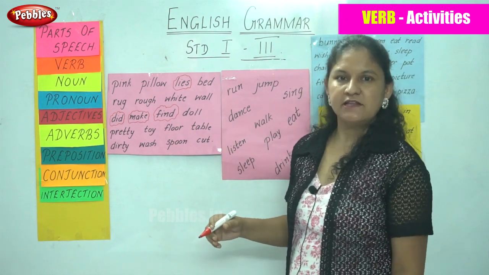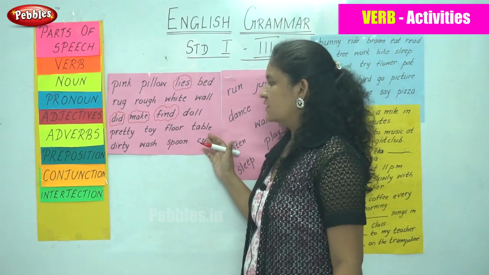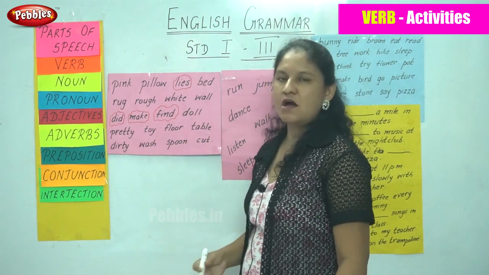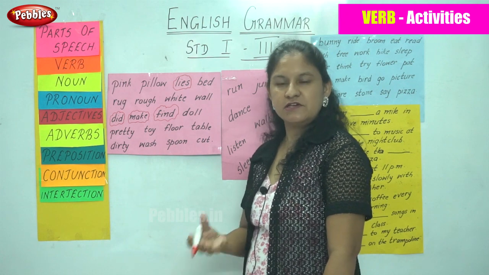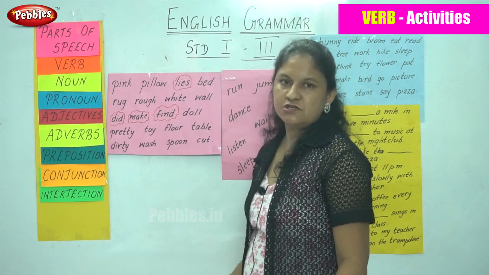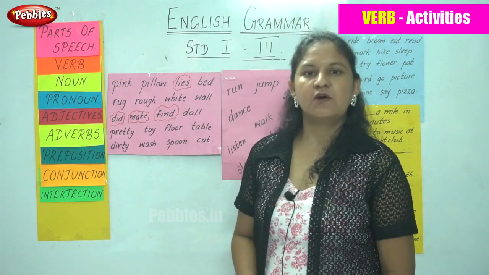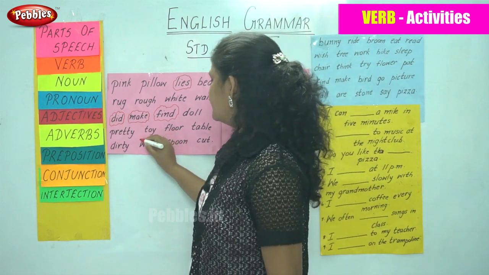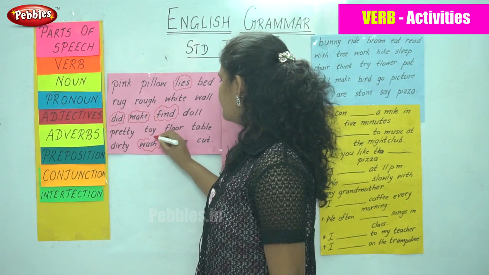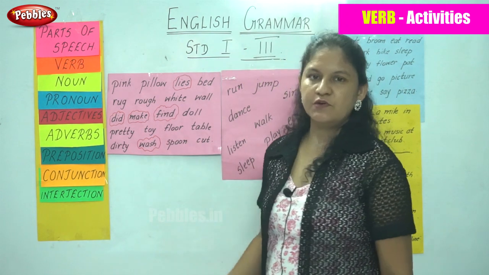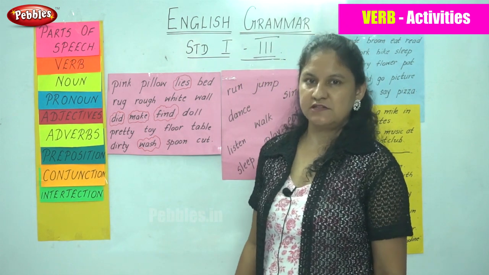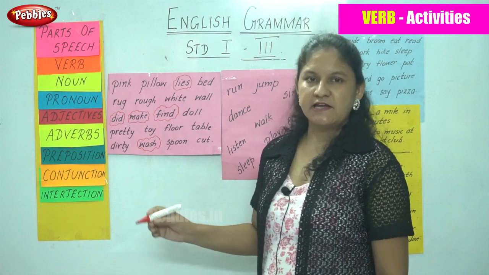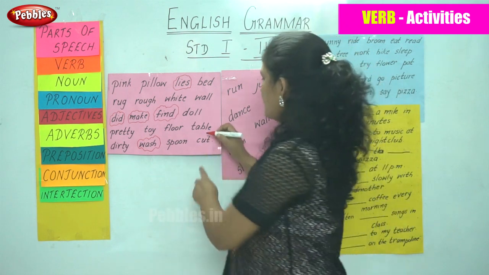Table is again the name of a thing. Dirty, it is how it is, a particular dish. Wash. I wash my hands. I wash the vessels. So that is the action that is done. Spoon again is the name of a thing. Cut is again an action word or a verb.